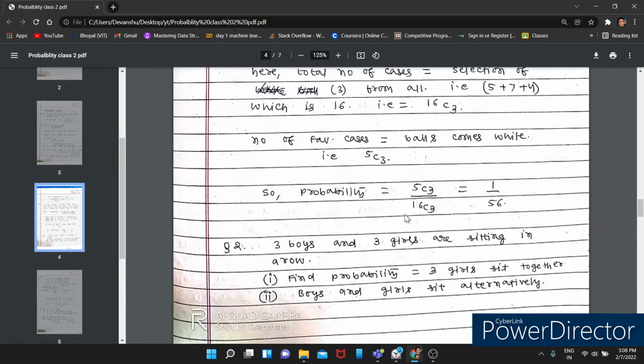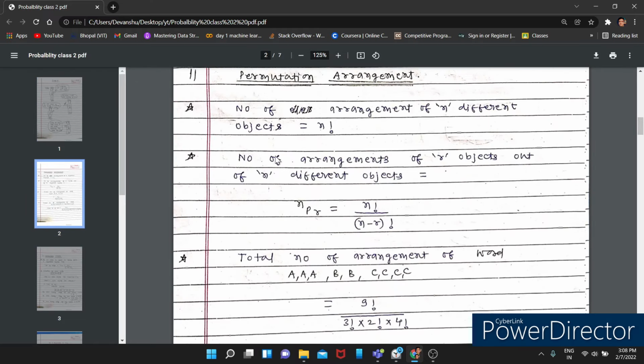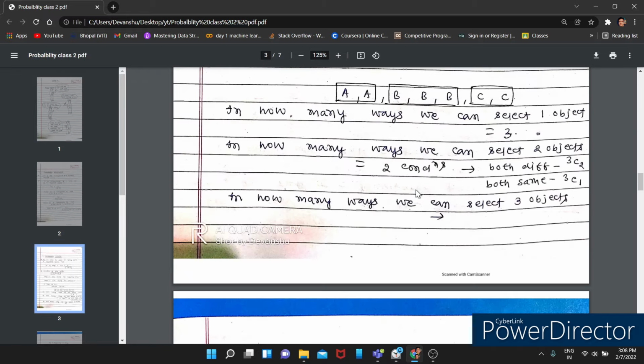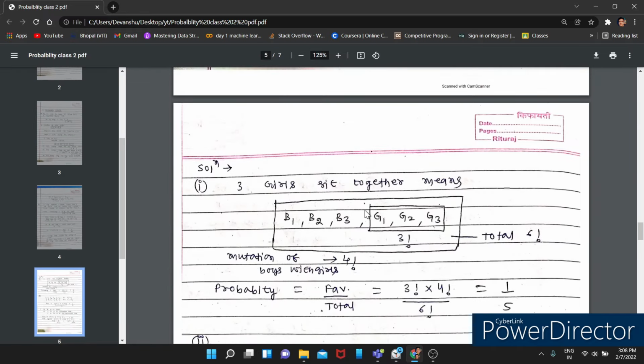See the definition: the number of arrangements of n different objects. The number of arrangements of 3 different objects is 3 factorial. The number of arrangements of n different objects is n factorial.